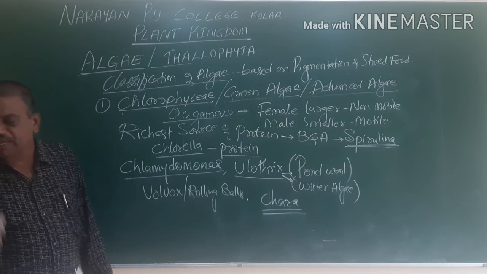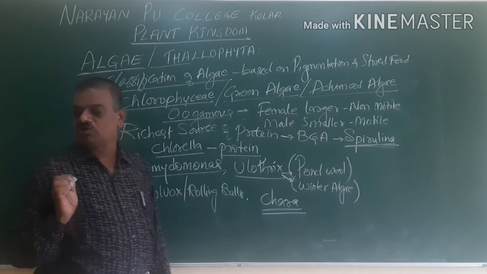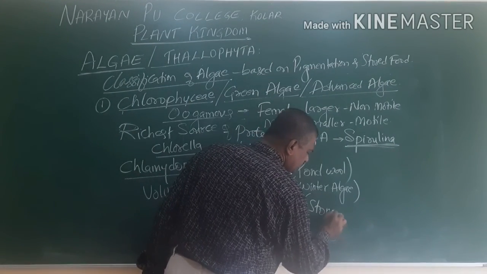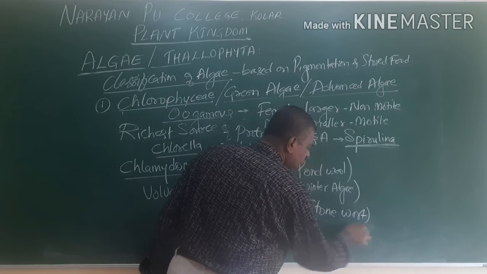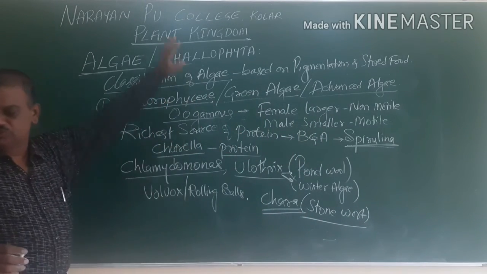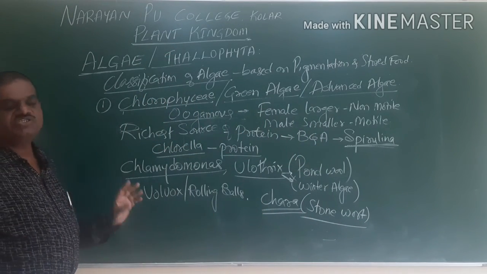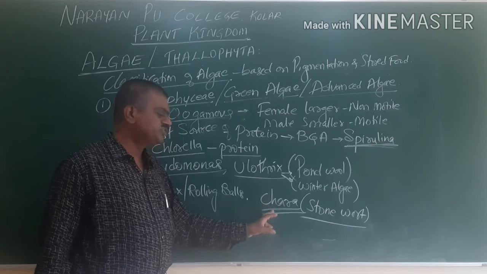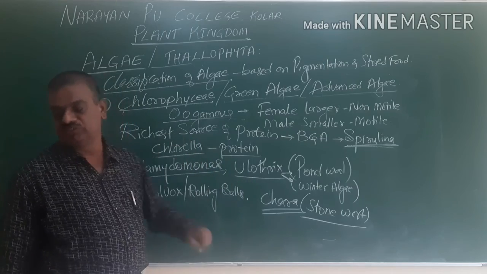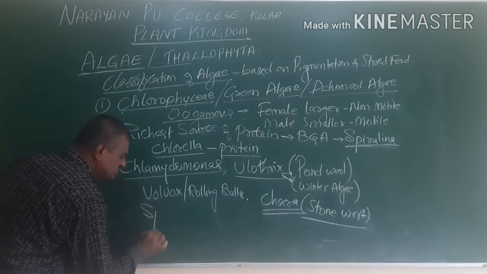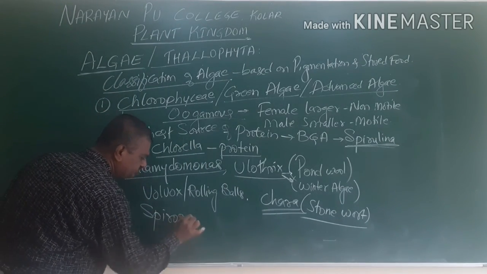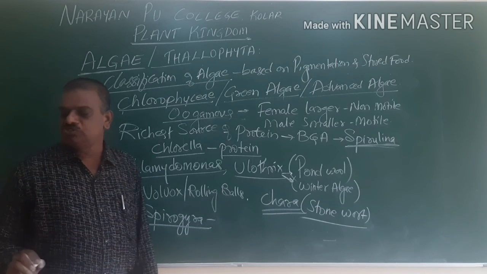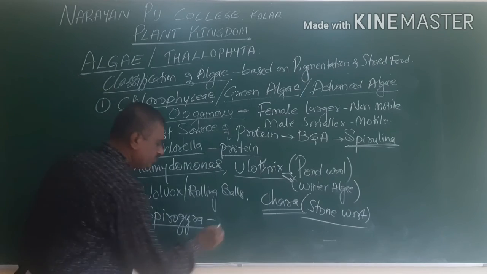Chara is usually called stonewort, where there is more calcium deposition in the algae. So it is called Chara stonewort. And the other one is Spirogyra. Spirogyra is also called summer algae.